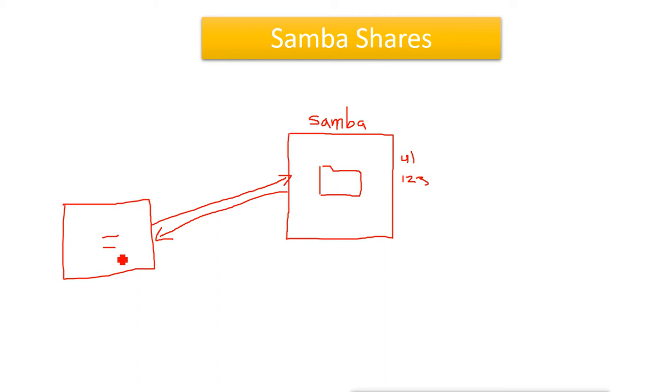This Windows machine will hash the password in Windows style, that means it will use the NTLM protocol, NTLM version 2, to hash the password, and then send that information to this Linux server. Now remember, the Linux server uses a different way of storing the password. The username will be the same, but the password will be hashed with the SHA algorithm in the Linux system and stored in the shadow file.